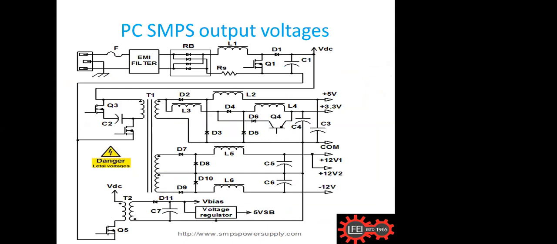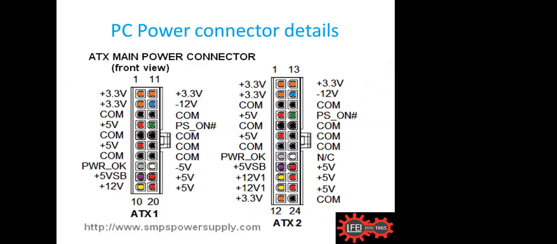Okay. This one is the real circuit diagram of a PC SMPS. We have 5 volt, 3.3 volt, 12 volt, plus 12, minus 12, all those outputs. It is done the same way as I have shown just before. And this is the connector of the PC. We use all these voltages for the motherboard.